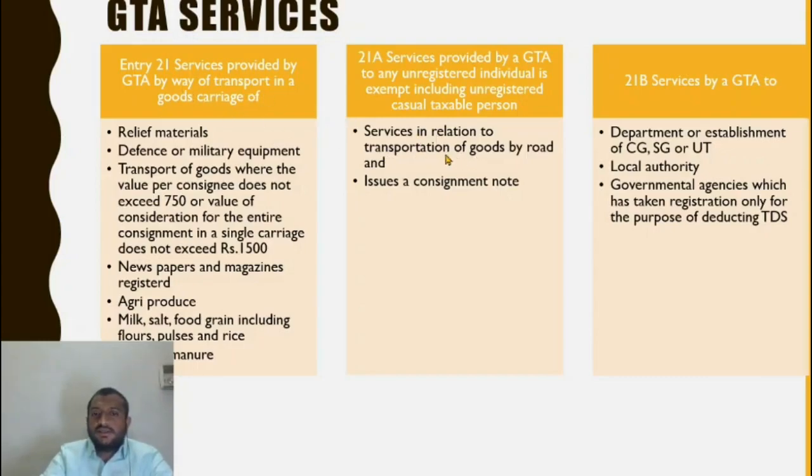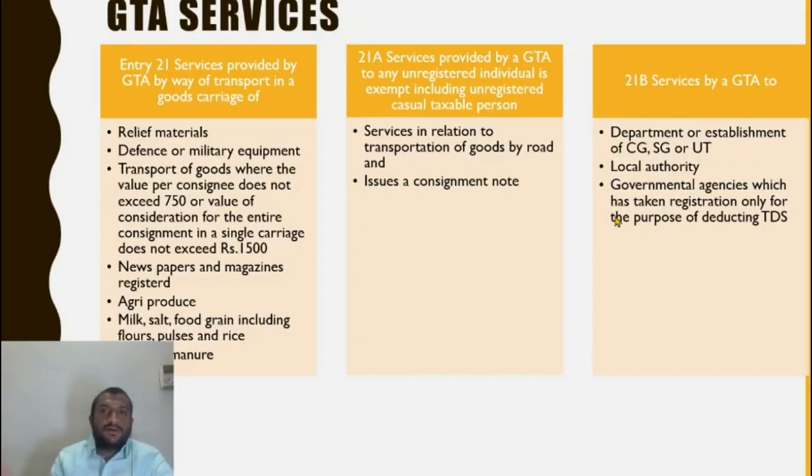Now, services in relation to transport of goods by road. So what is GTA? It has to be transported by road and a consignment note has to be issued. Services by GTA. Now GTA services to the department or establishment of central government, state government, union territory, local authority, government agencies, which is undertaken registration only for TDS purpose. So ultimately, GTA service is taxable.